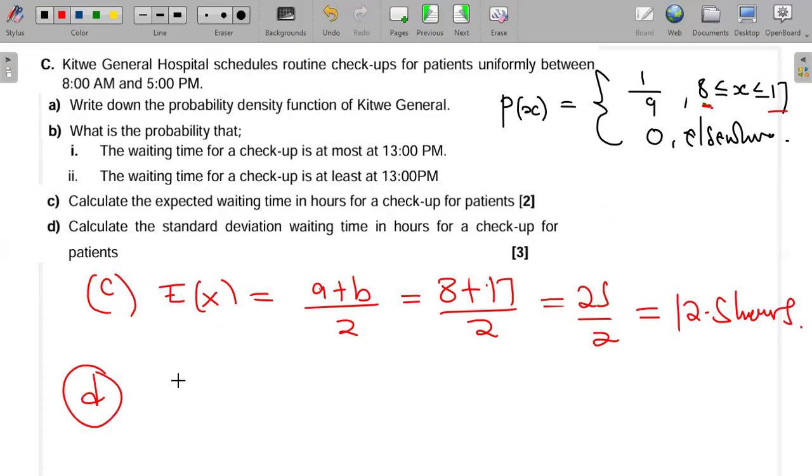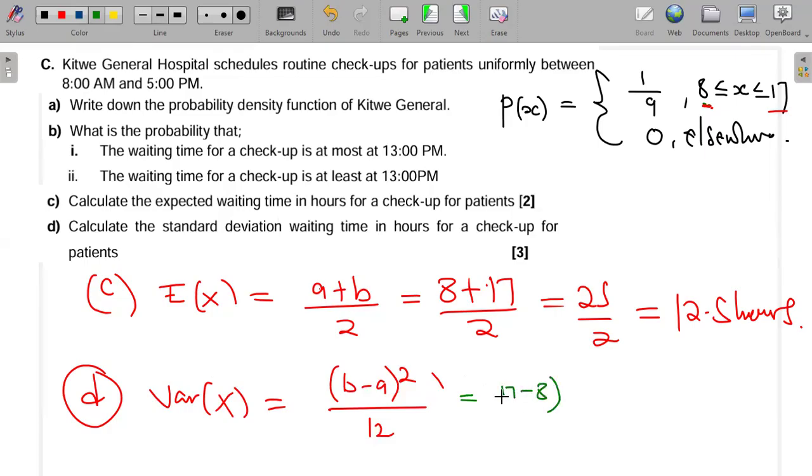To calculate the standard deviation, we just need the what? We just need the variance, guys. Under the uniform distribution, the variance of X is given by this formula: (b minus a) squared over 12. This is the formula, so memorize this formula under the uniform distribution. So my a is 8, my b is 17. So it will be 17 minus 8, and then I square it and divide by 12.